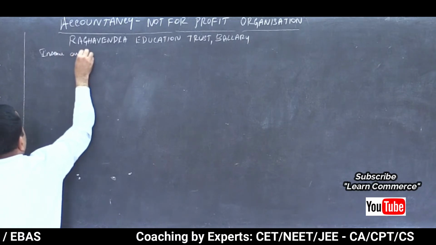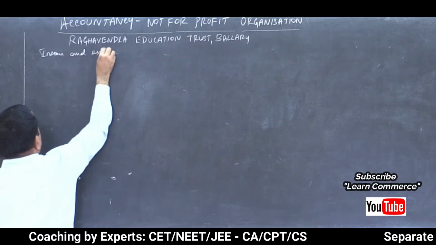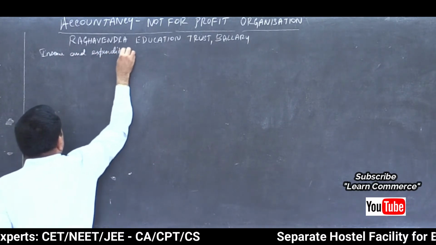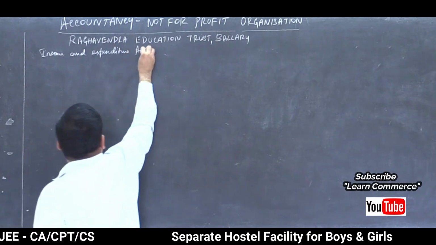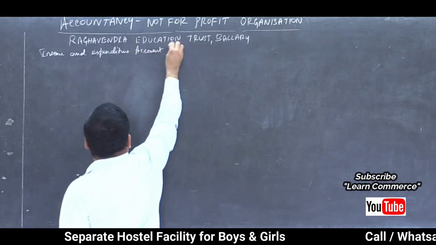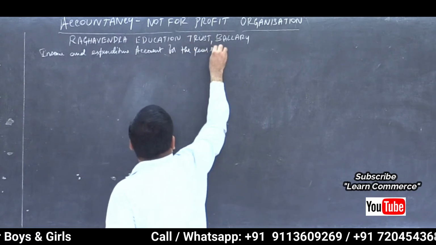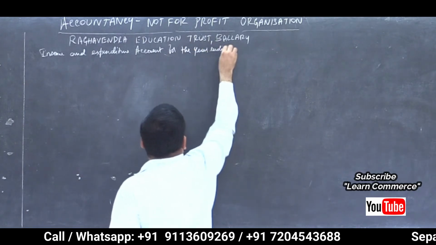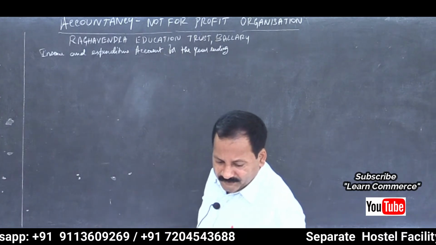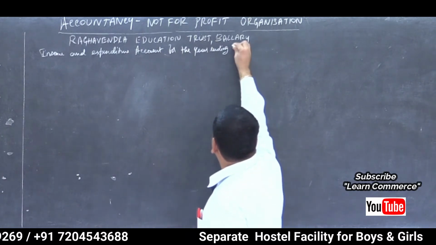Income and expenditure account for the year ending March 31st, 2017.